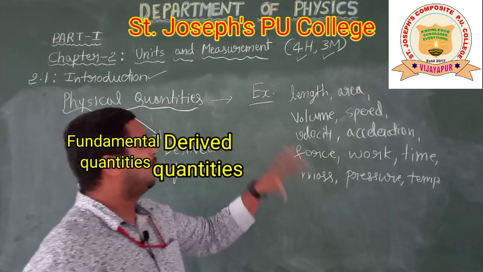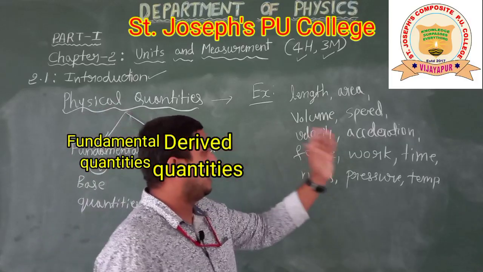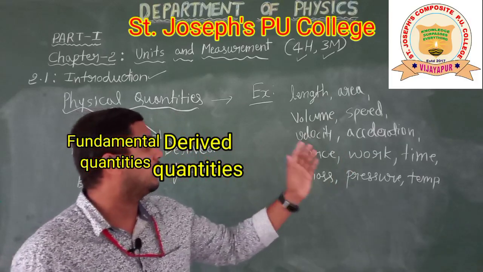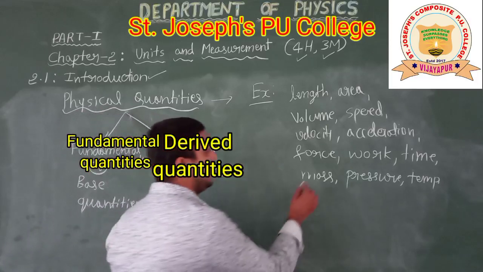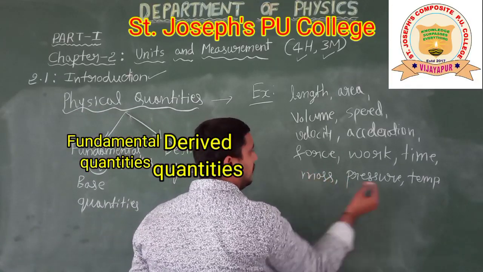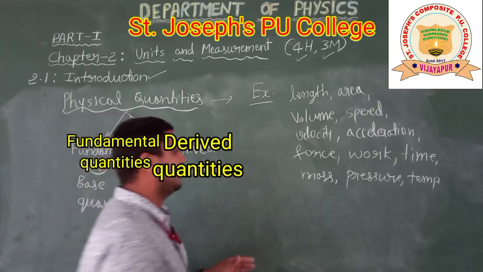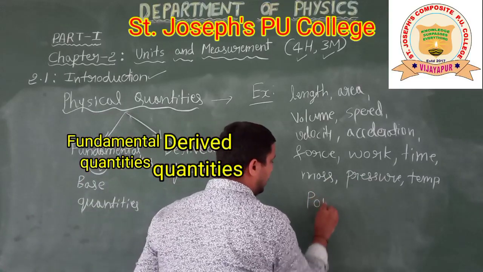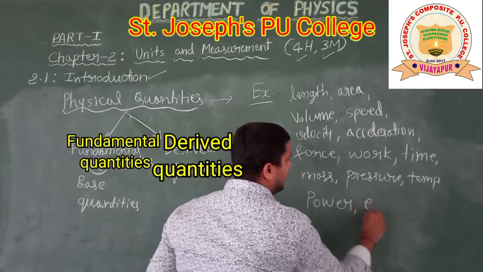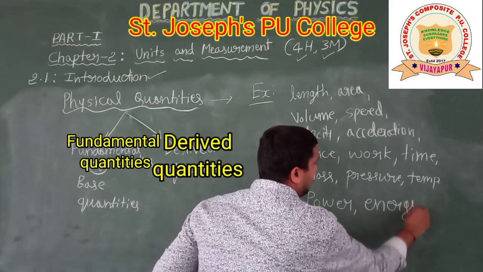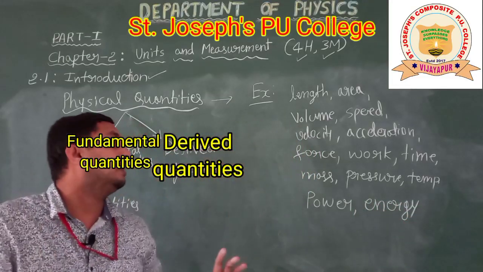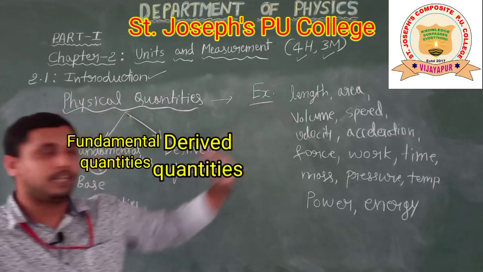Length, area, volume, speed, velocity, acceleration, force, work, time, mass, pressure, temperature, and along with that, if you are taking power, energy. So these all are measurable quantities.